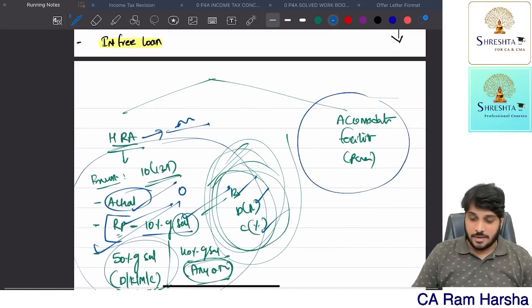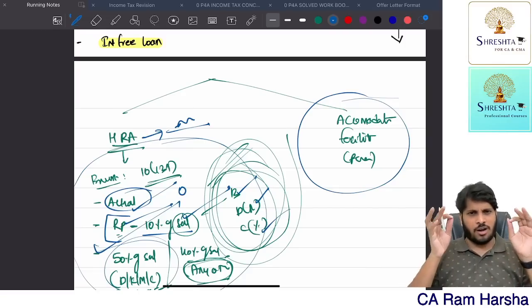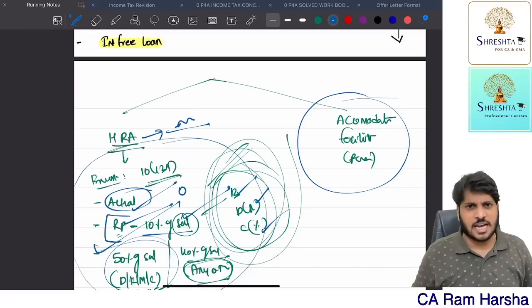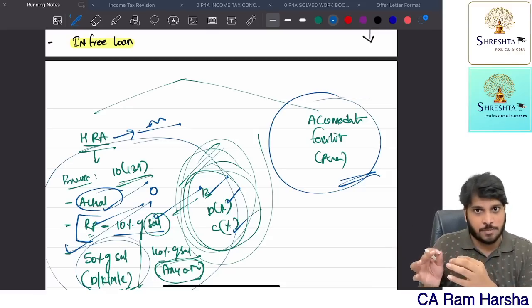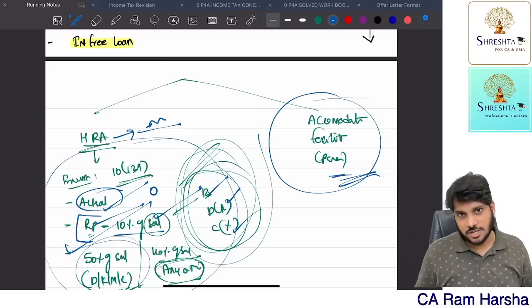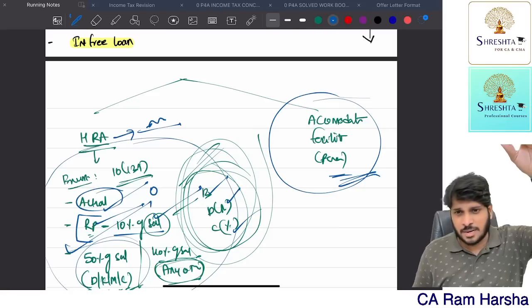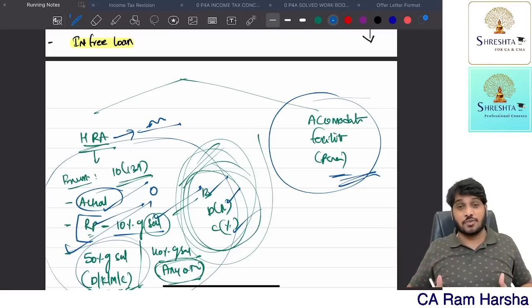Suppose, sir, we are giving an employee an accommodation facility. Always remember this thumb rule in salary: whenever you have a problem and an accommodation facility is there, you need to value the perquisite. Calculate this at last. Getting it? So how to calculate income under salary? First calculate gross salary minus deductions. Then you will get income from salary.